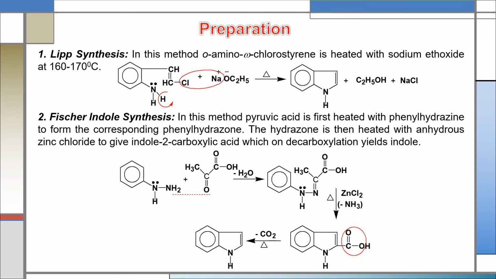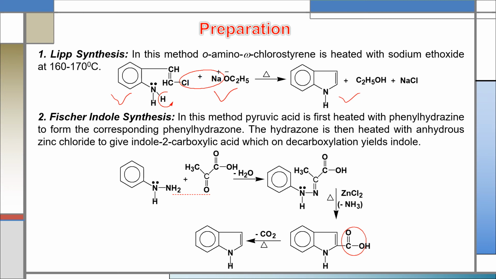Now about the preparation of indole. We can prepare or synthesize indole by different methods. The first method is the Leimgruber synthesis. In this method, ortho-amino omega-chlorostyrene is heated with sodium ethoxide at 160 to 170 degrees centigrade. By this reaction, we can synthesize indole.